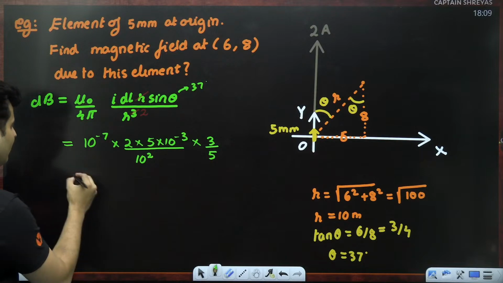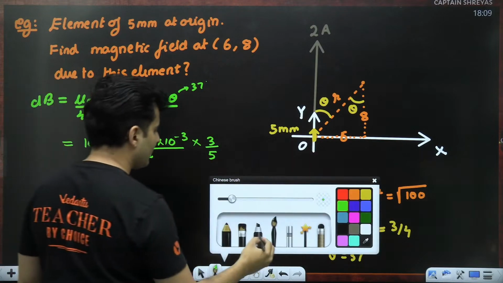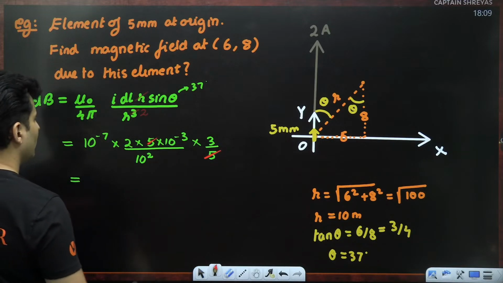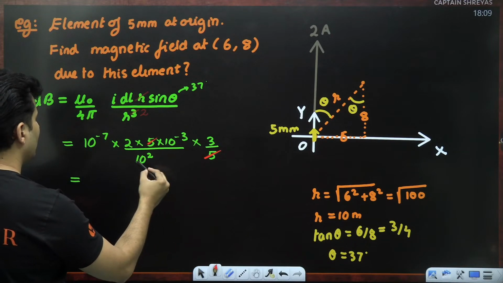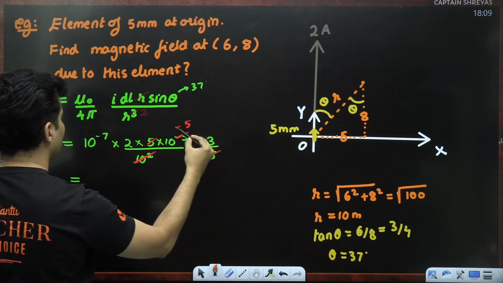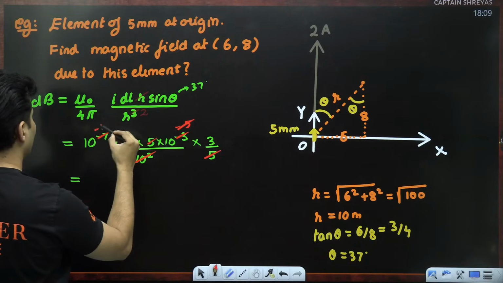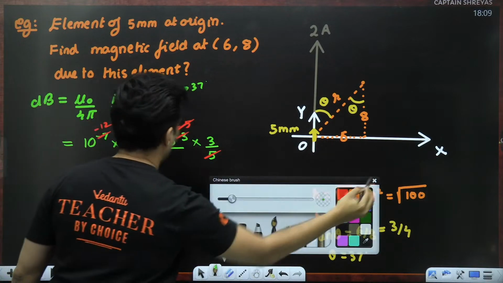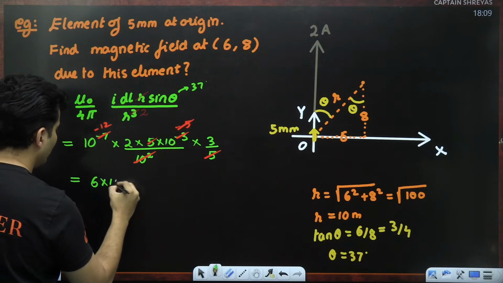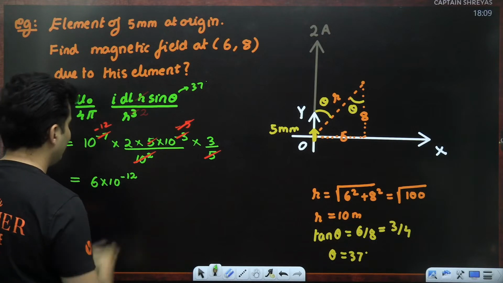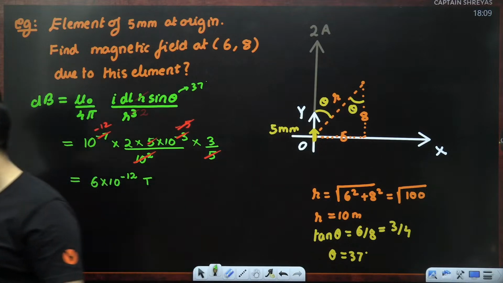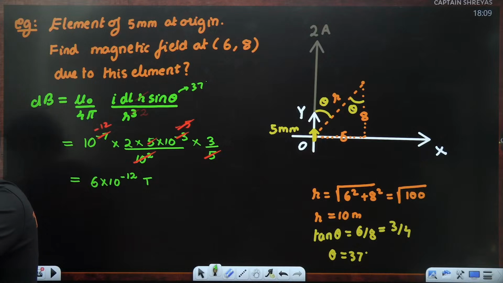Is that clear, everyone? So let's see what all gets cancelled over here. First of all, this 5 and this 5 just got cancelled. 10 to the power 2 got cancelled over here. This will become minus 5. This minus 5 and this will become minus 12. So hence, what do I get? 2 3s are 6. 6 into 10 to the power minus 12 Tesla. Such a small field.